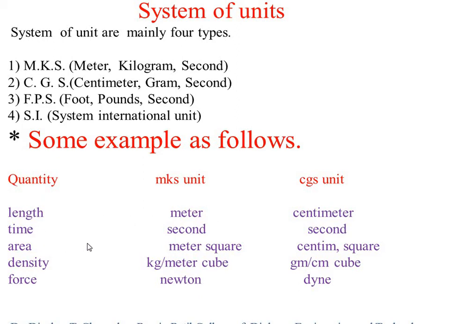Area. The unit of area in the MKS system is meter square, and in the CGS system centimeter square. Then the unit of density in the MKS system is kg per meter cube, and in the CGS system gram per centimeter cube. Then force. The unit of force is Newton in the MKS system, and the unit of force in the CGS system is dyne. All these units are very important for our examination.